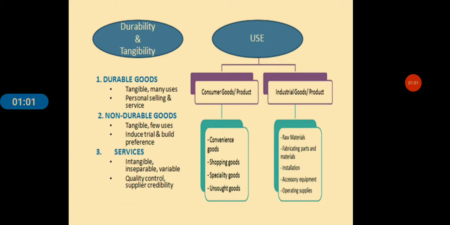While in case of non-durable goods, these are tangible goods that are normally consumed in one or few uses. Example, soap, salt, ketchup. These are all examples. Vegetables, fruits. These are all examples of non-durable goods.